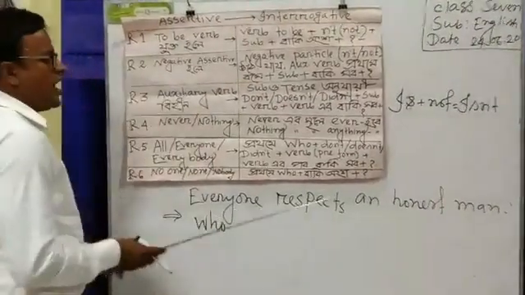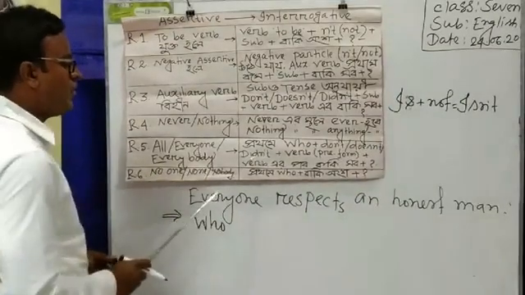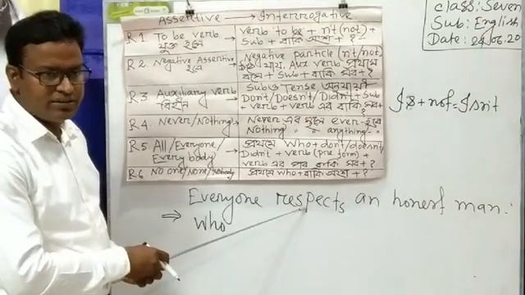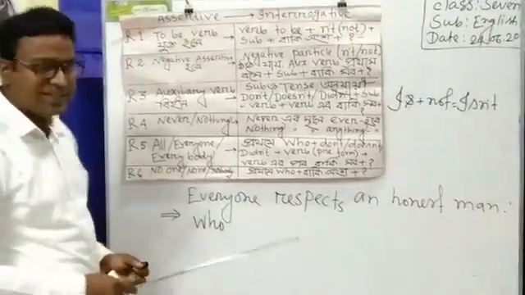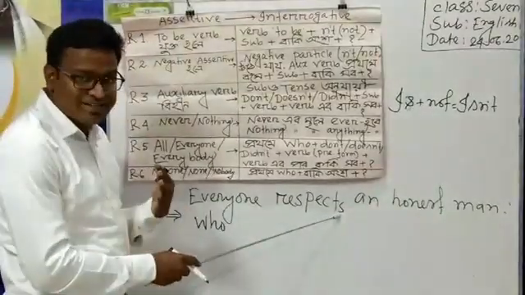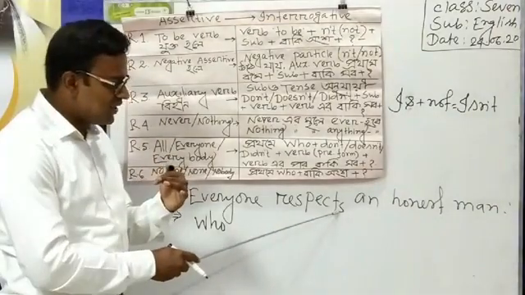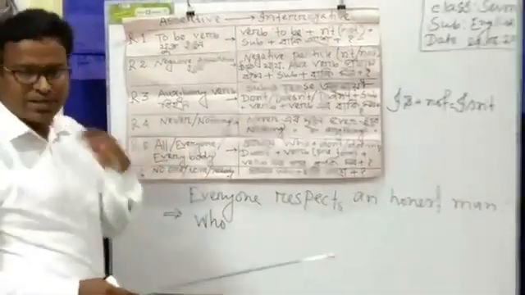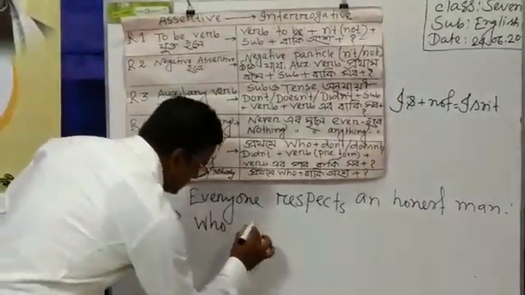Who, and then don't, or doesn't, or didn't. The sentence is present indefinite tense, and that's why I have to write doesn't, because there is an s at the end of the verb. If there is an s at the end of the verb, then I have to write doesn't. That's why now I have to write doesn't. Who doesn't?